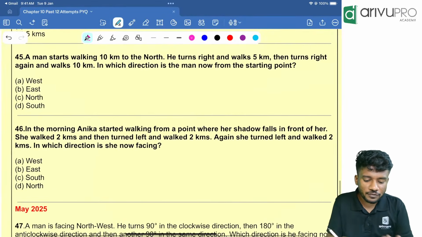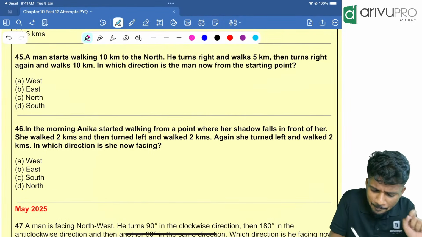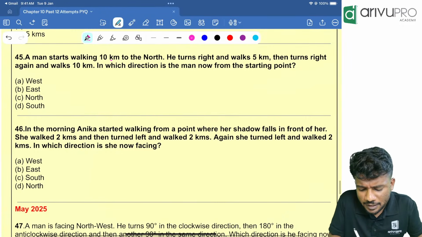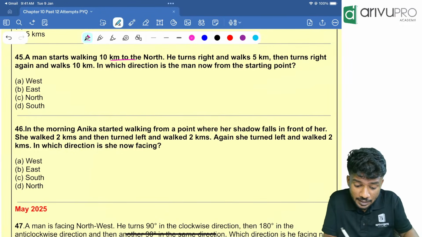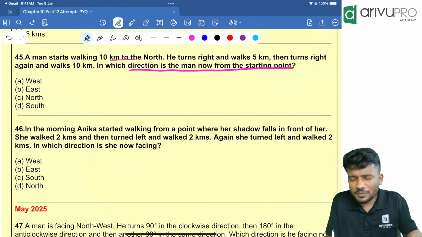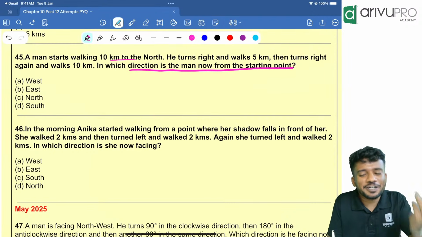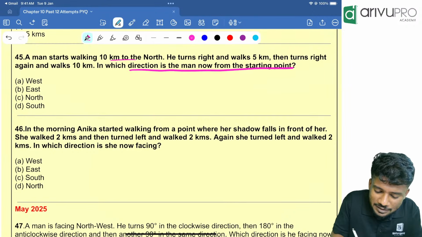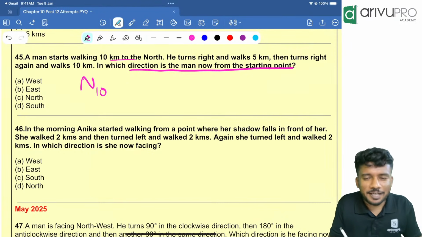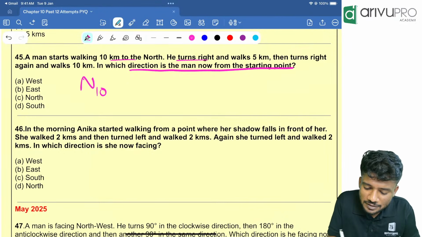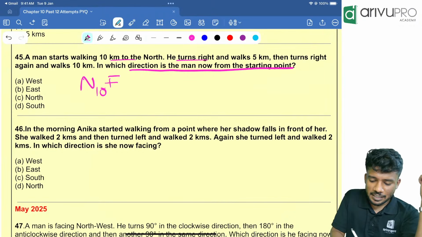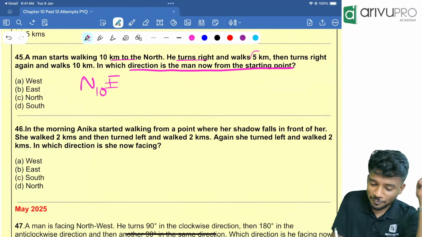Next one, the 45th question. A man started walking 10 kilometers towards the north. I'll read the last line. In which direction is the man now from the starting point? Same one again repeated. A man started walking 10 kilometers north. That means north 10. Then turns right. Right of north is east. And walk how much?